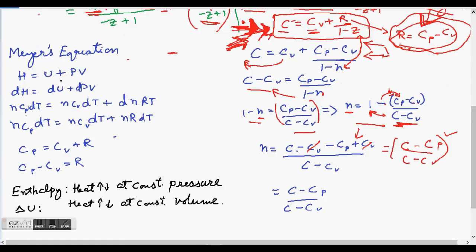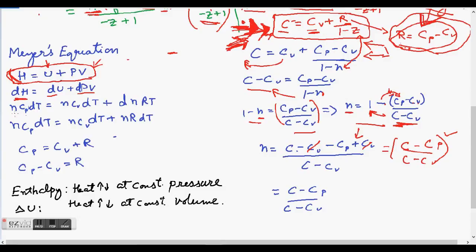So let's say H is equal to U plus PV, where H is the enthalpy, U is the internal energy, and PV is the work done, pressure times volume. This is the basic expression for enthalpy. If you have not heard of it, then you can go through it in your NCERT book. Then let's differentiate it to get dH is equal to dU plus d(PV), right? So what is dH? Change in enthalpy.